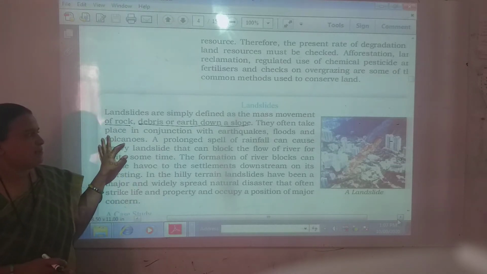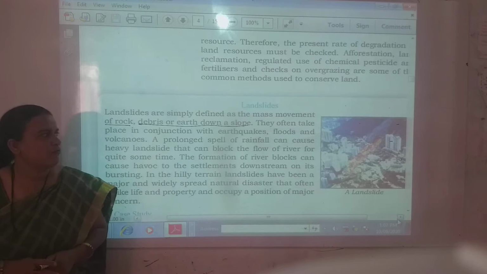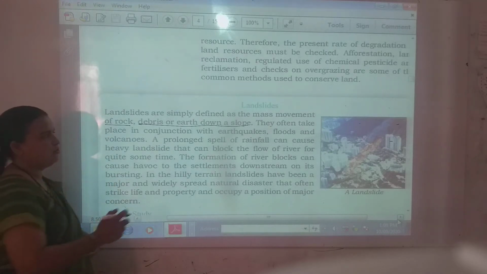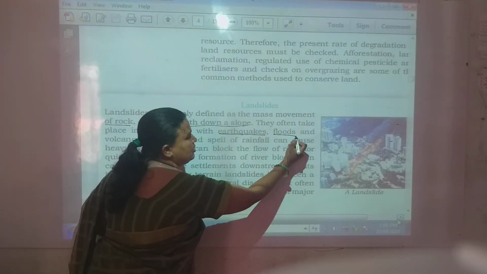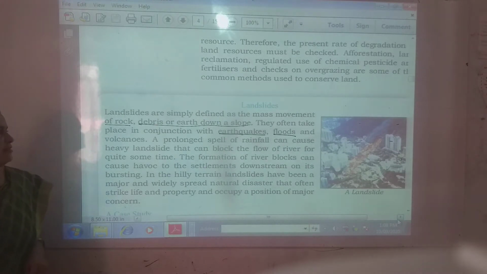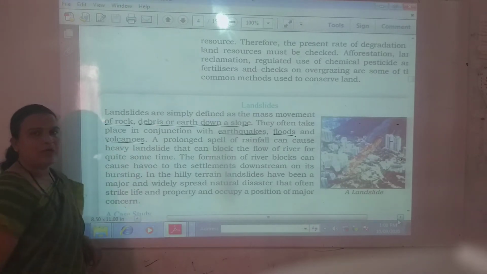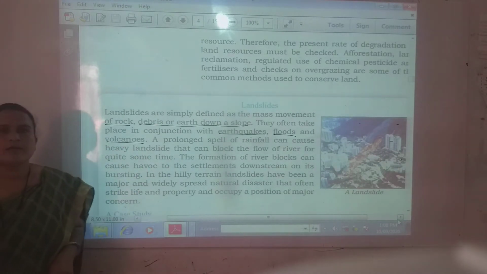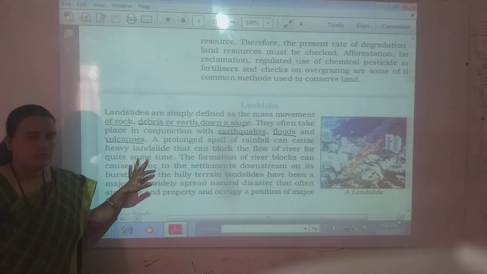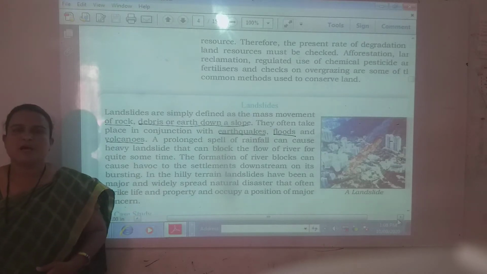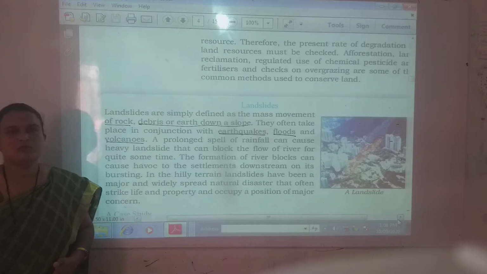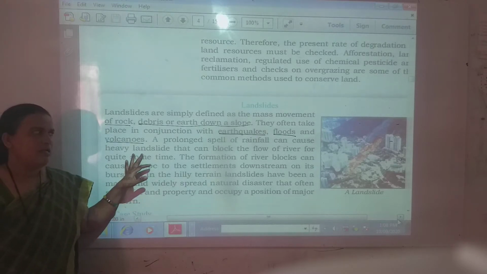They often take place in conjunction with earthquakes, floods and volcanoes. Due to the earthquake, due to the flood as well as due to volcanic eruption. Earthquake and flood are some of the major reasons for landslides occurring.